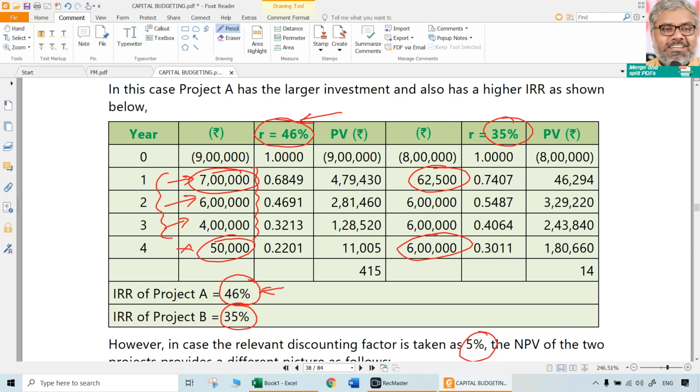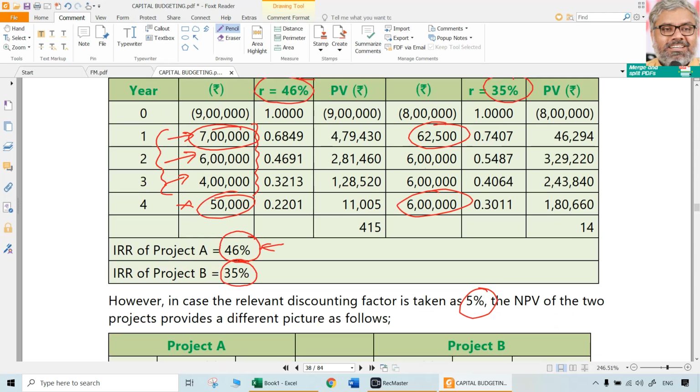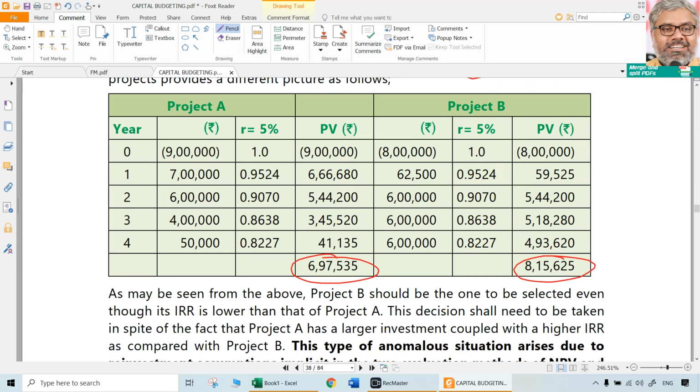Again, this is all assumption only. So the reinvestment assumption of IRR is ridiculous because it assumes that reinvestment of the cash flows is done at what rate? At that rate. That is IRR. Whereas NPV also assumes the same thing. That is a point of time value of money.